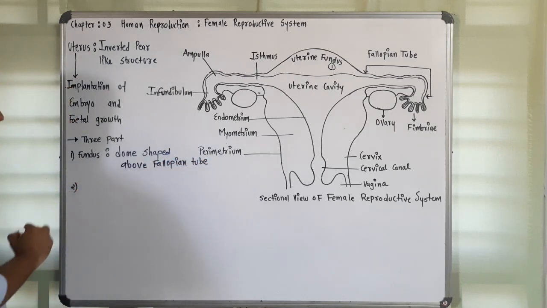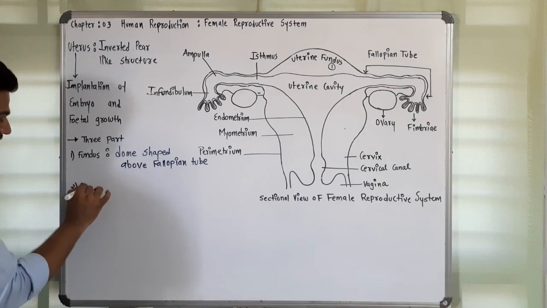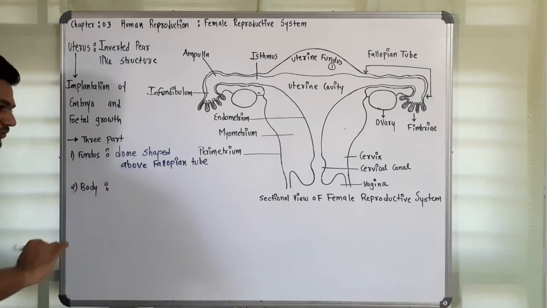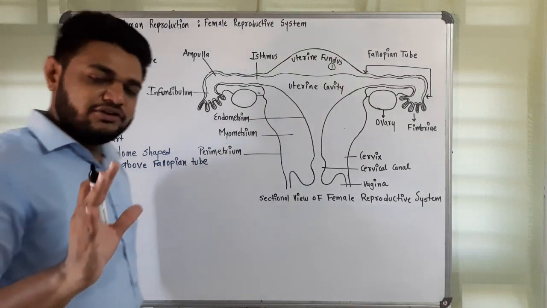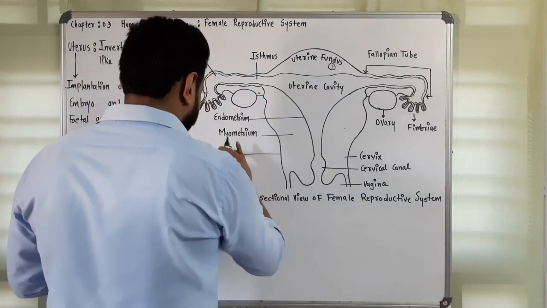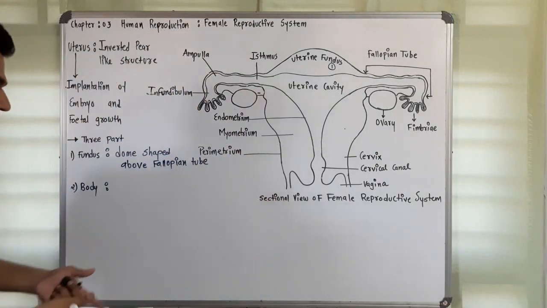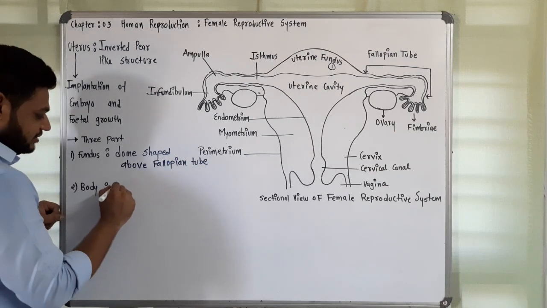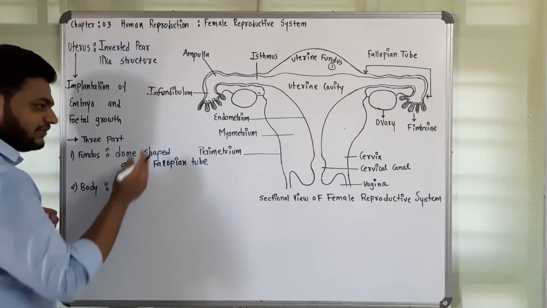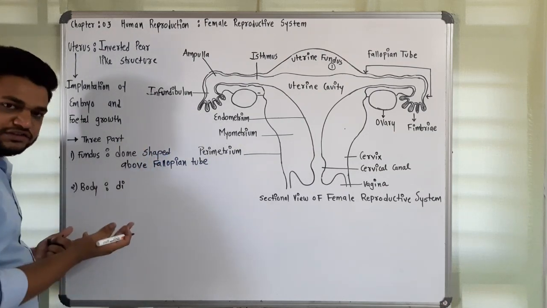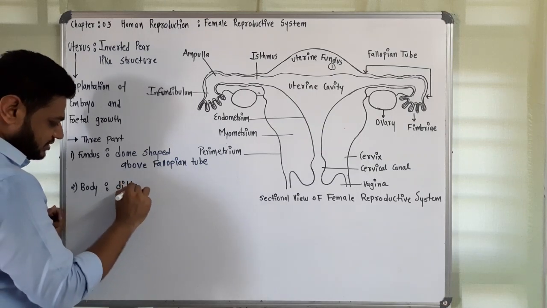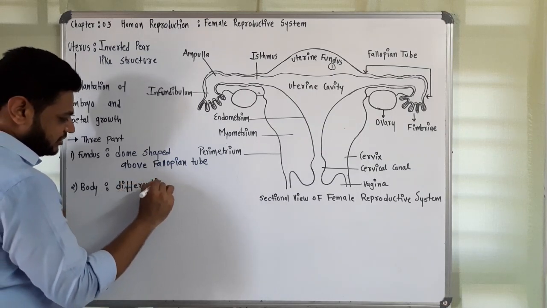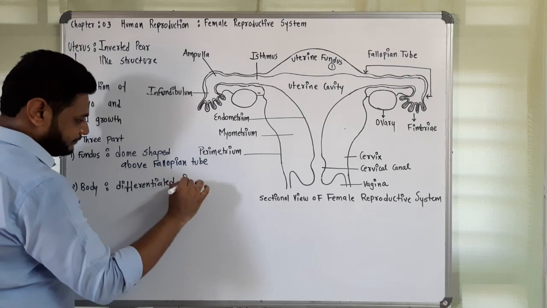Second, very important, is the body. The body of the uterus is composed of mainly three layers, which are very important. The fundus is also differentiated, but over here this is of much importance. It is differentiated into three.